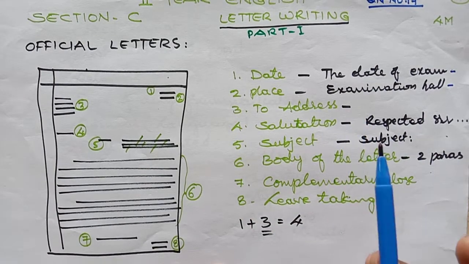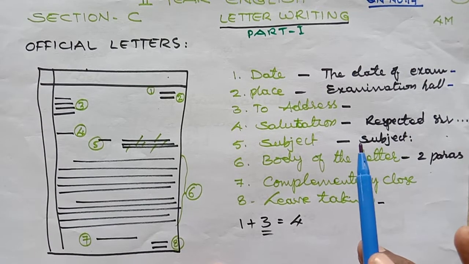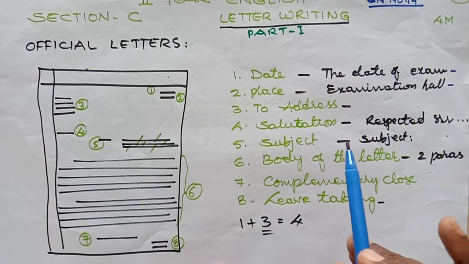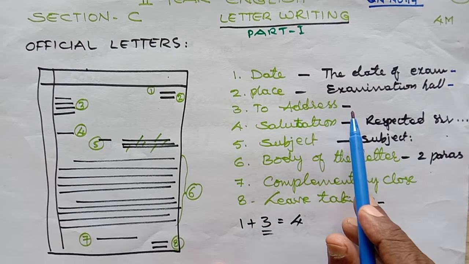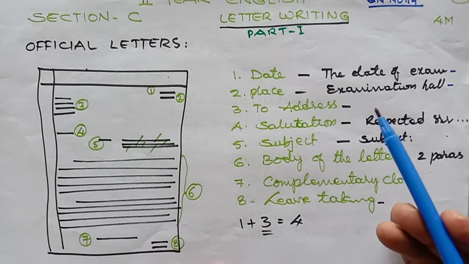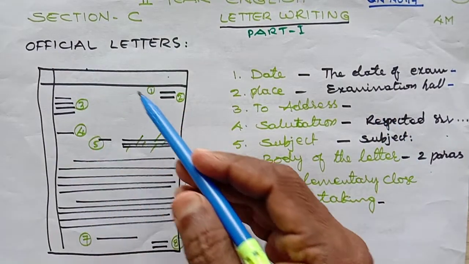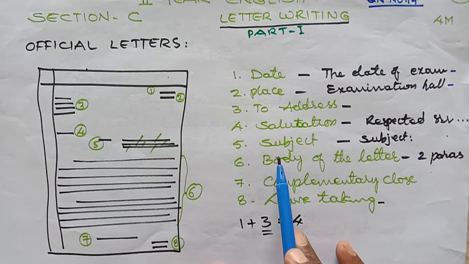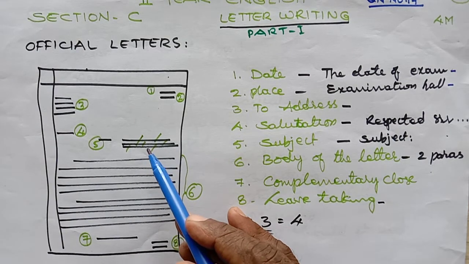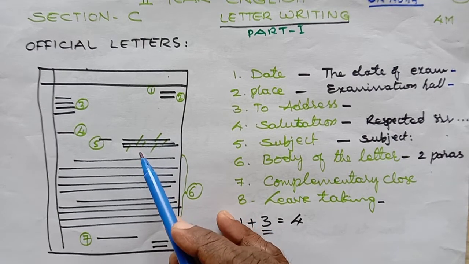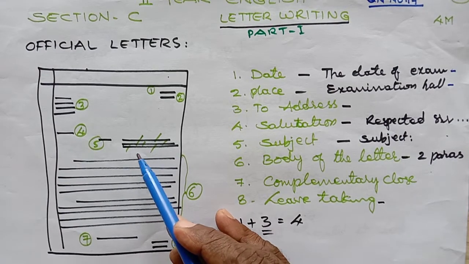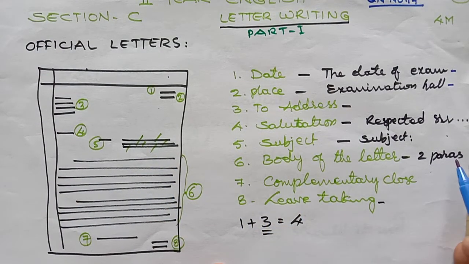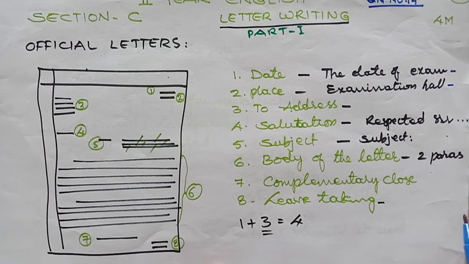It depends on the letter, the question the examiner gives, whether it is a letter to the principal or a letter to any official, whatever it is. However, we are writing official letters, right? Now the subject column. What do we write in the subject? As I mentioned earlier, the subject should be written in small fragments, right? Next, the body of the letter. It can be written in 2 paragraphs or 3 paragraphs depending on the requirement. There is no strict rule that only 1 paragraph or 3 paragraphs should be written.